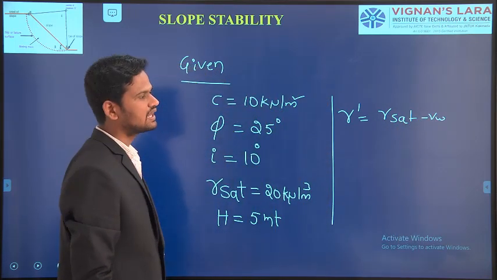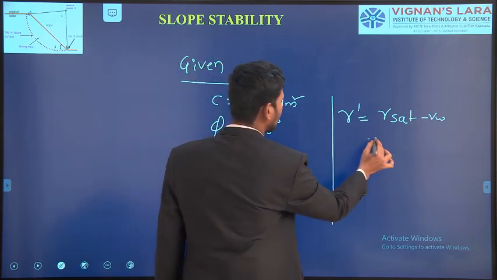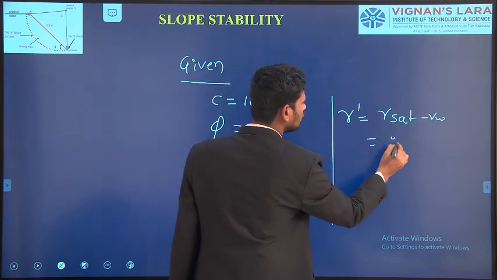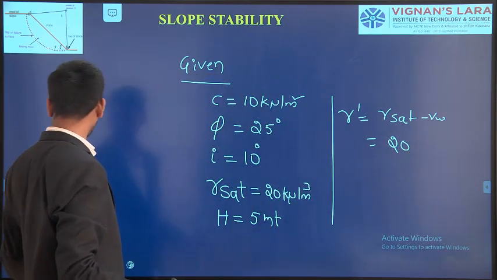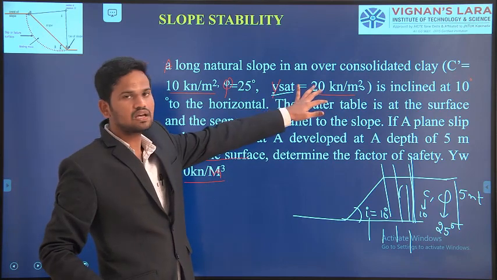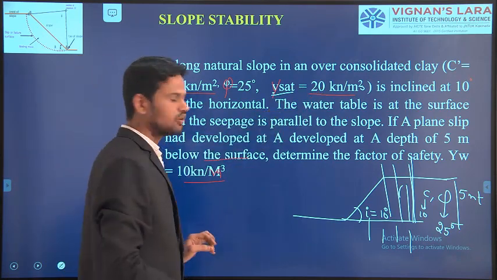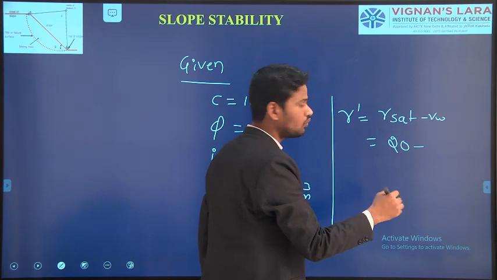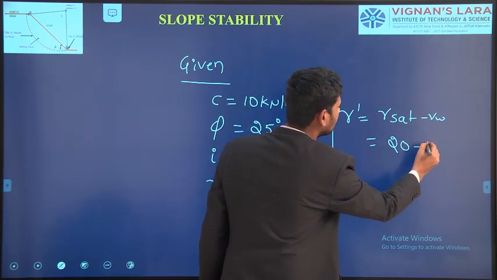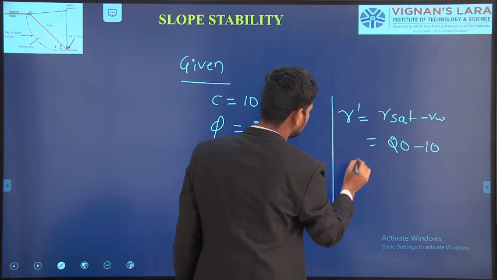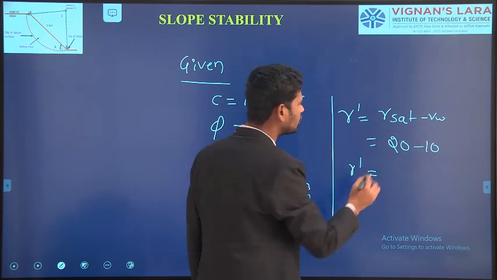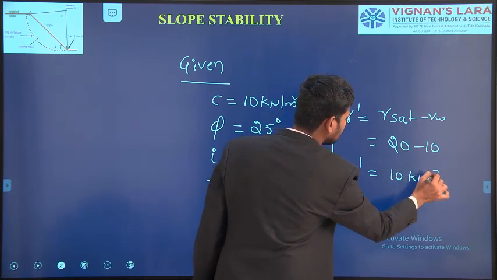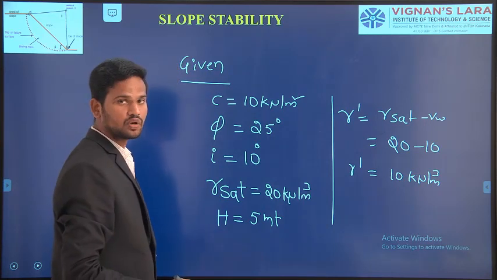They are given the saturated unit weight of the soil mass as 20 kilonewton per meter cube, and the unit weight of the water as 10 kilonewton per meter cube. If you substitute these parameters, we get the submerged unit weight of the soil mass as 20 minus 10, which is 10 kilonewton per meter cube.